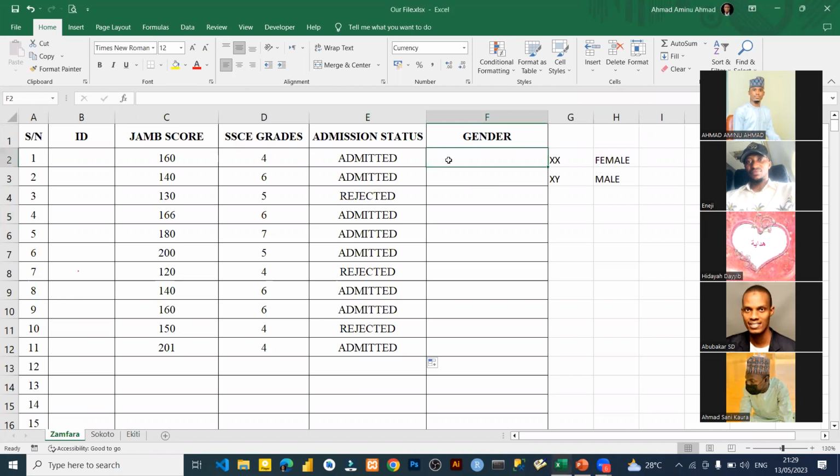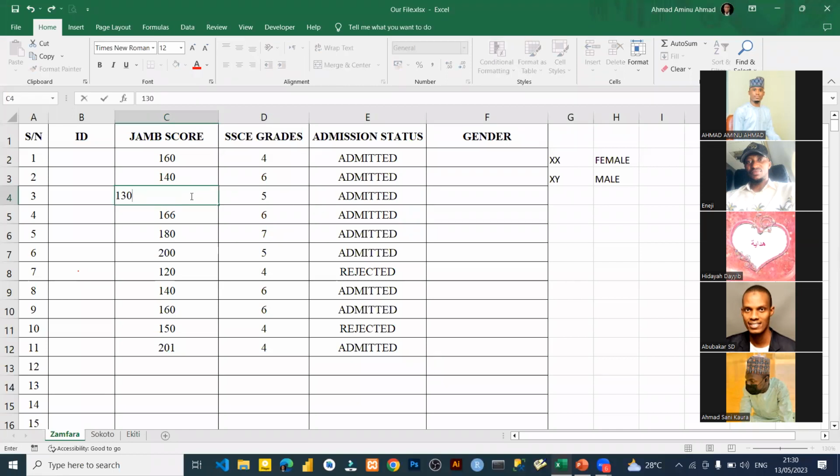So when one of the criteria is true, then the true value will be triggered. But if two of the conditions are false, like 130 and 5, he didn't score 160 and above, and he didn't score 6 and above, then definitely both criteria are false. That's why the false statement is triggered. So by default, if I turn this to 170, he will get admitted.